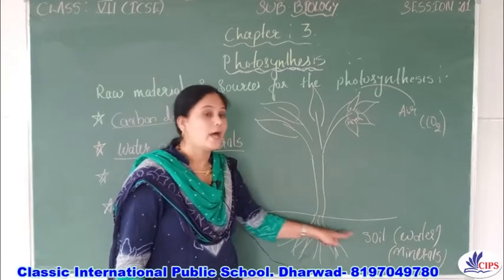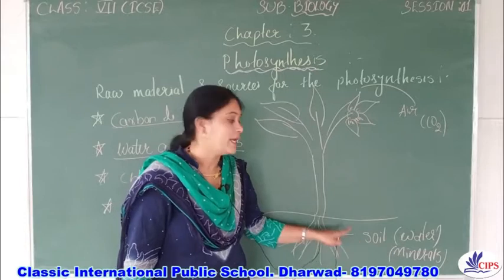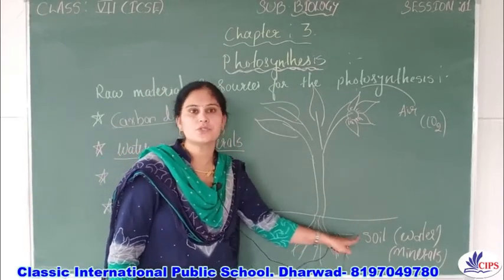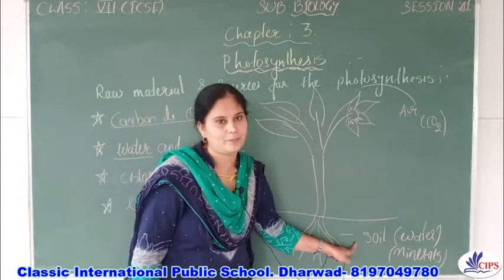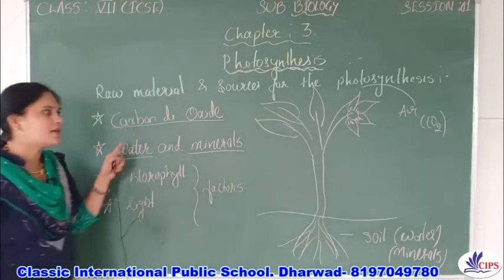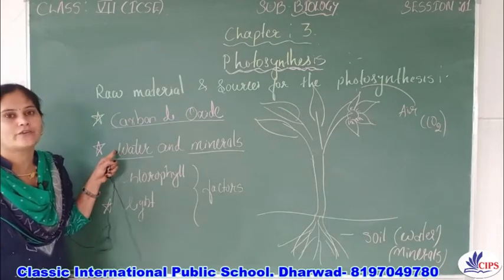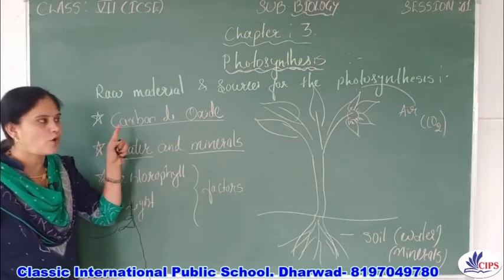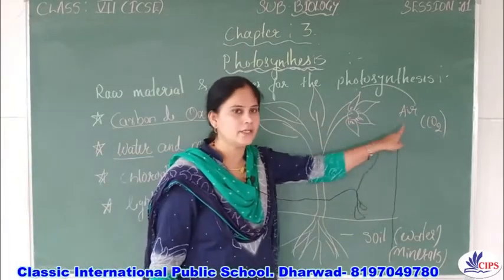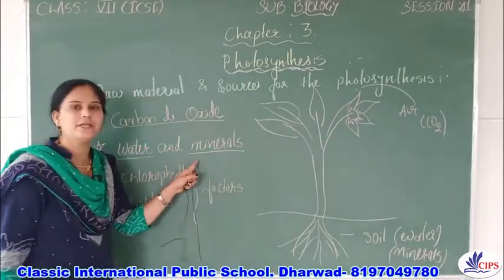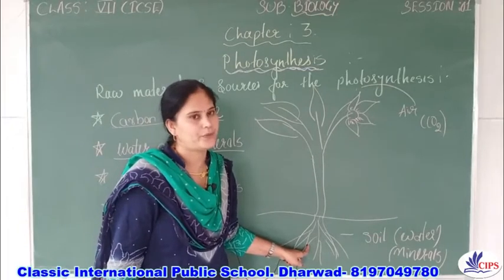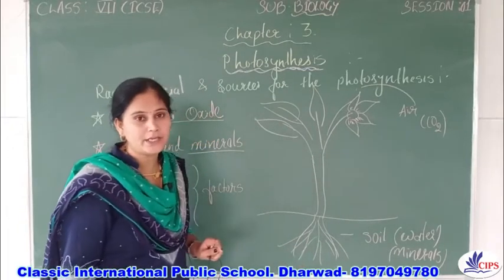So water and the minerals will be absorbed by the plants through the roots from the soil, right? So these are the raw materials which are required for photosynthesis. Now carbon dioxide is obtained from the air, right? Water and the minerals are absorbed by the plant from the soil, right? So these are the raw materials.